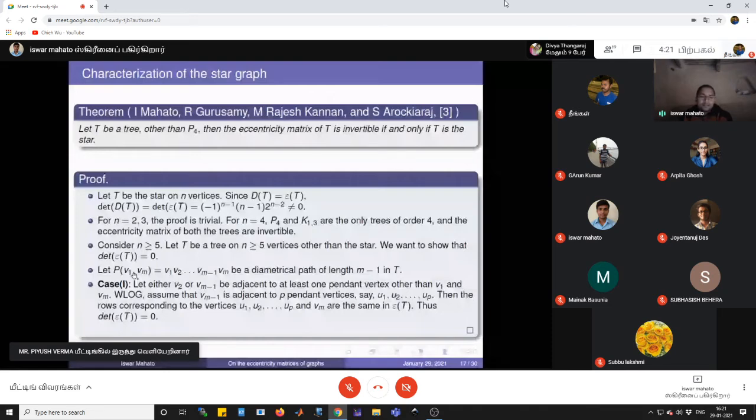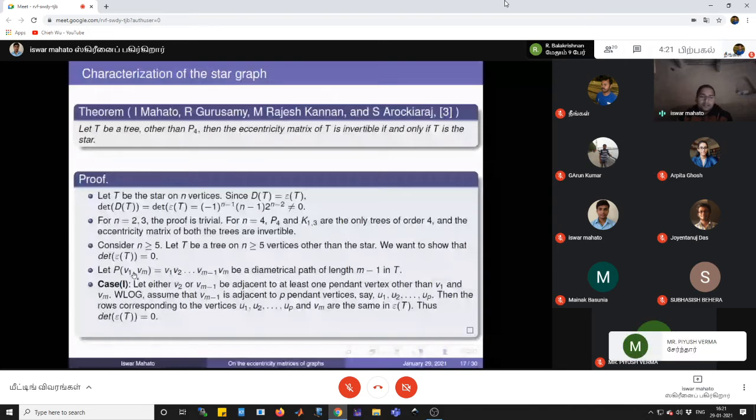Case 1: if V2 or V(m-1) is adjacent to at least one pendant vertex other than V1 or Vm. This is the first case we consider. Without loss of generality, assume u1 up to up.